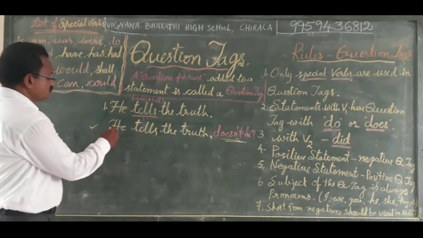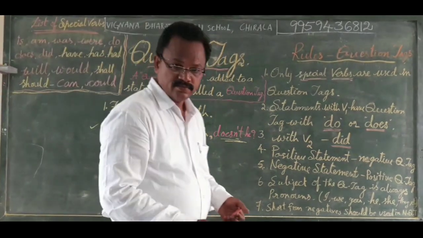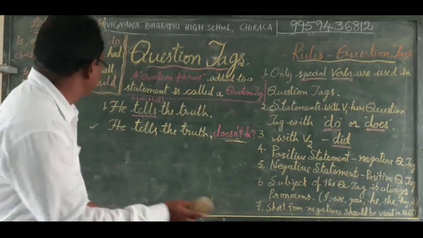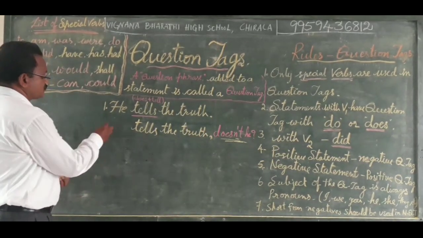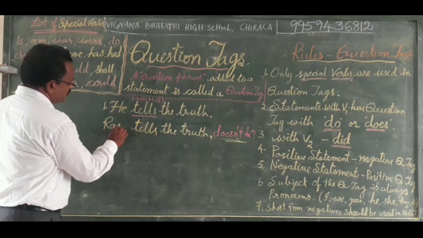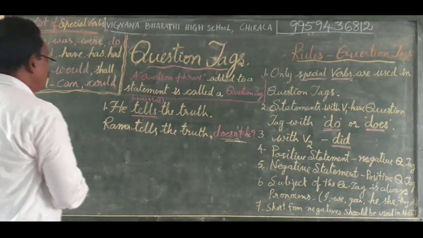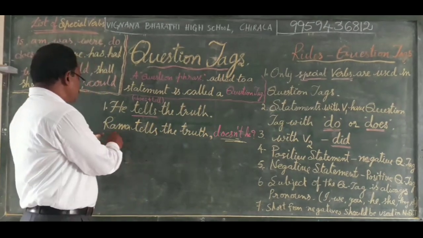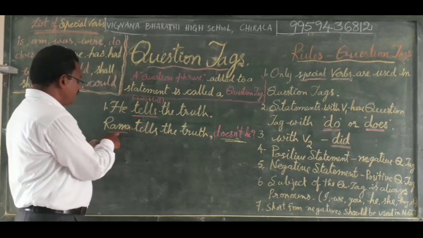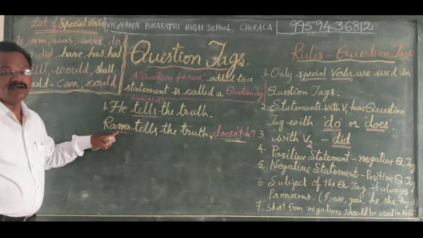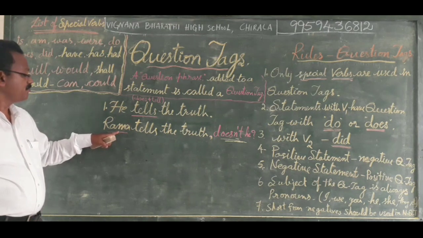Even instead of he, if Rama is here, Rama tells the truth. Though there is a name, we get he because the subject belongs to a boy.